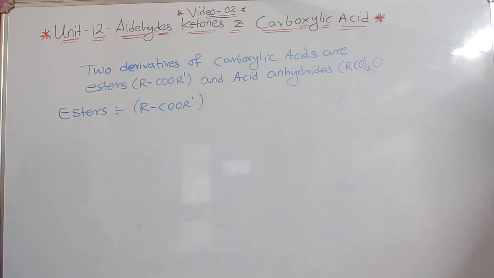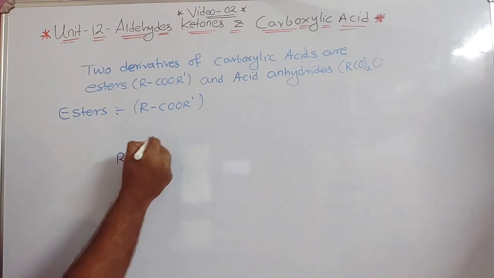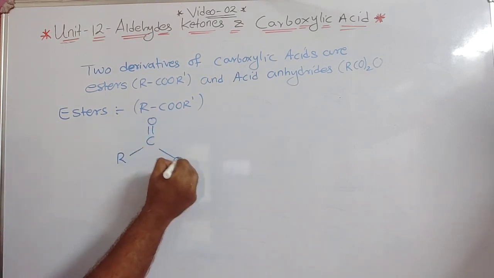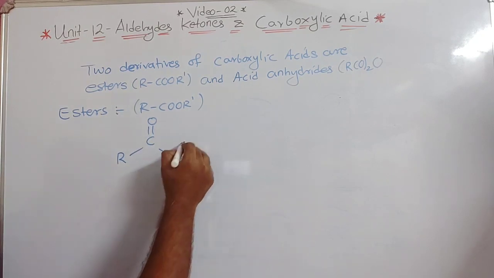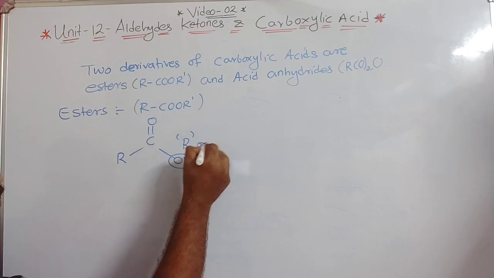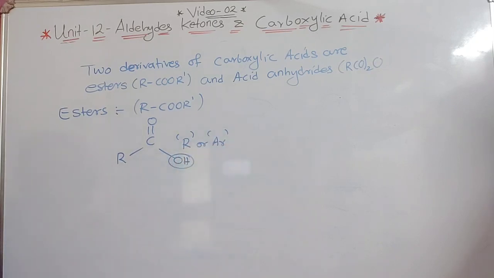If the hydroxyl group is replaced by an alkyl, that is R, or an aryl group, aryl meaning benzene, C6H5, the compound is called ester. You can write it down.